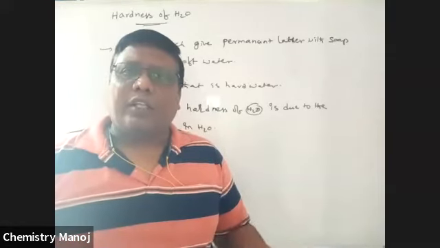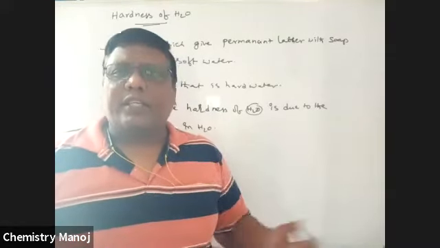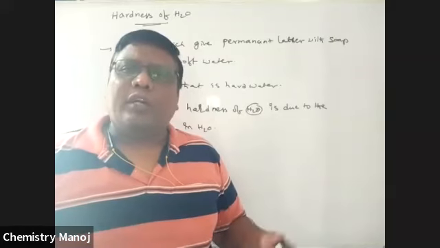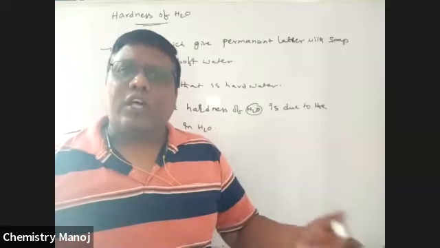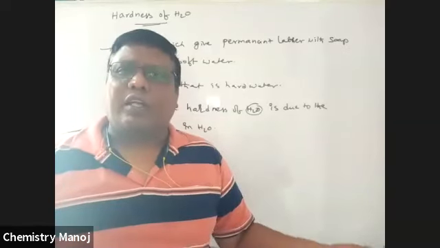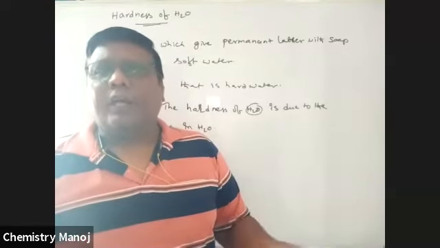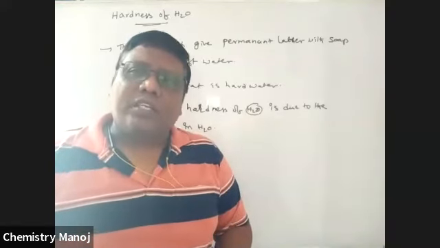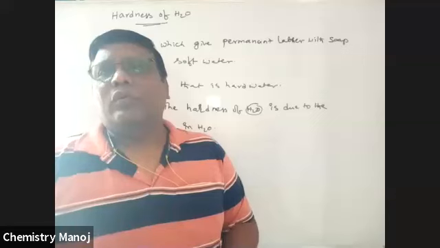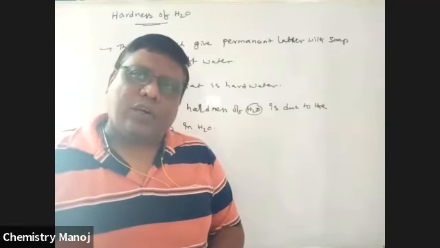Water is coming from groundwater, so the ground contains the earth crust. The earth crust contains many different salts. Some of those salts are soluble in water, some are not. Those soluble salts create hardness to the water. Which salts create hardness to the water?